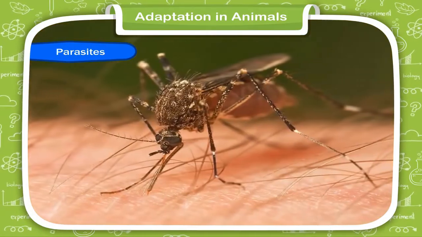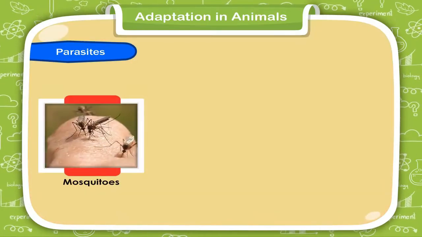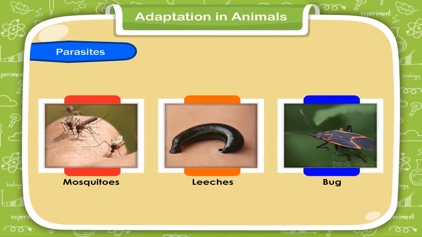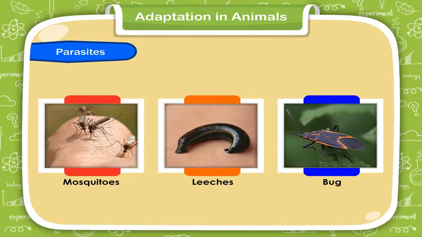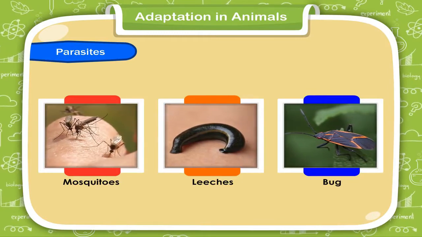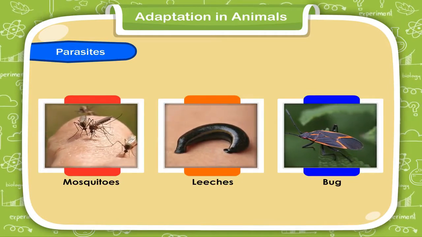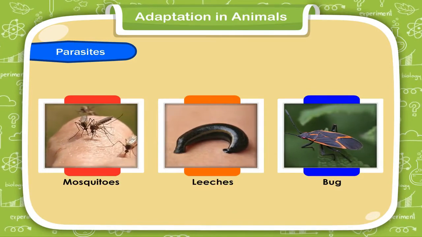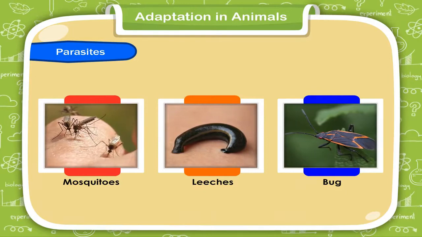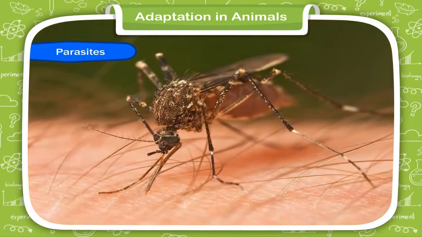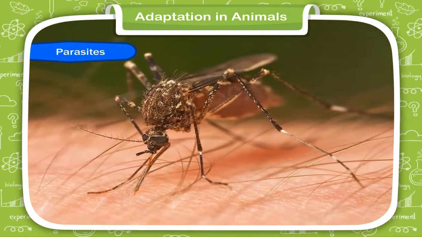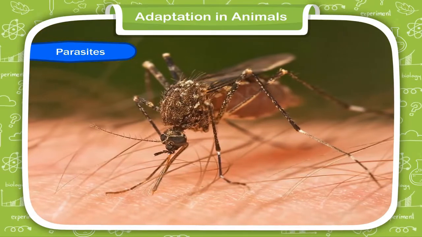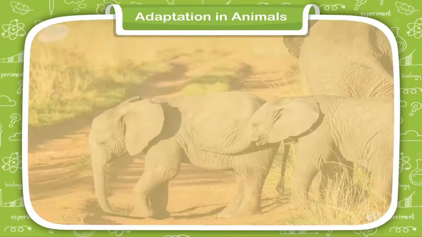Parasites. Some animals, such as mosquitoes, leeches, bugs, etc., depend on other animals for their food. Some of these animals live in the bodies of other animals. They are toothless, but they have sucking tubes to suck the blood from the bodies of humans and other animals. Such animals are called parasites.